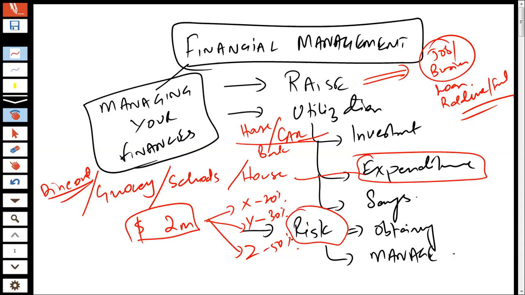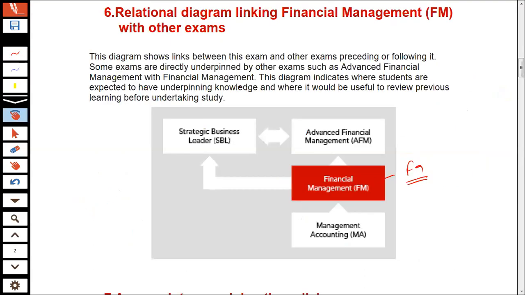So when we talk about the concept of financial management, just think about financial management as a technique or a strategy where you plan and decide how exactly you are going to manage your finances. I'm going to discuss it further when I discuss the syllabus of this F9. Before that, I would be discussing the relational diagrams that are available for this F9.